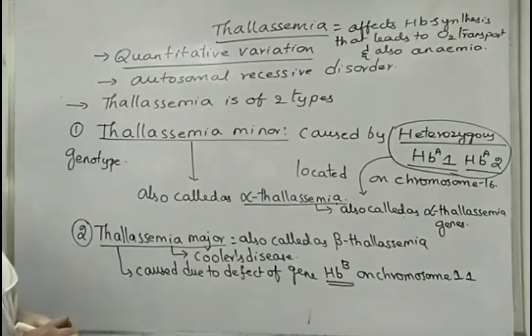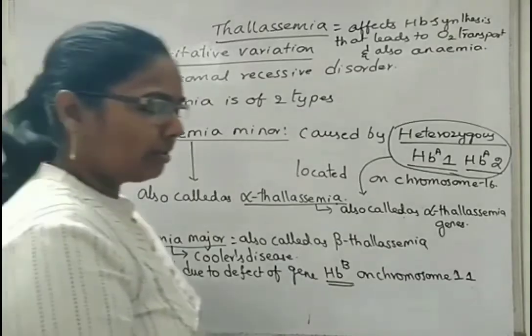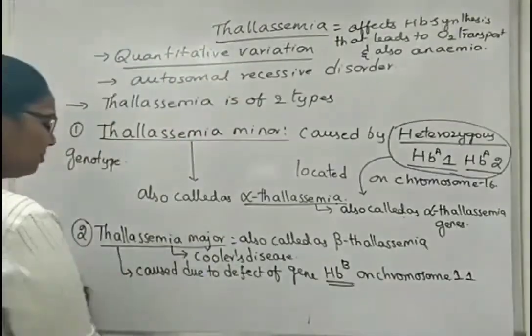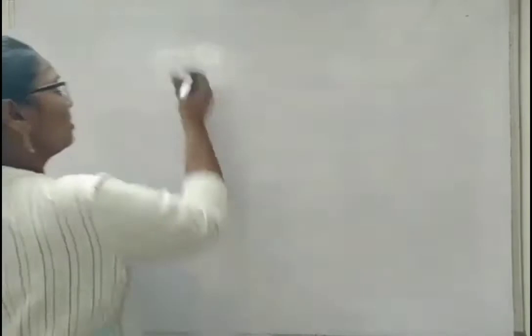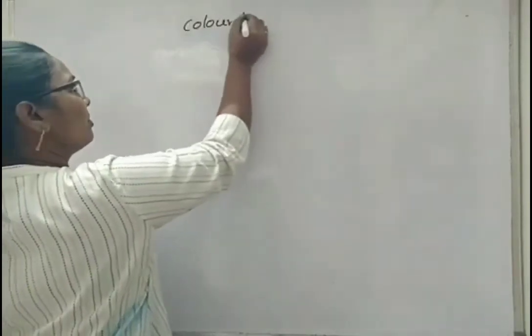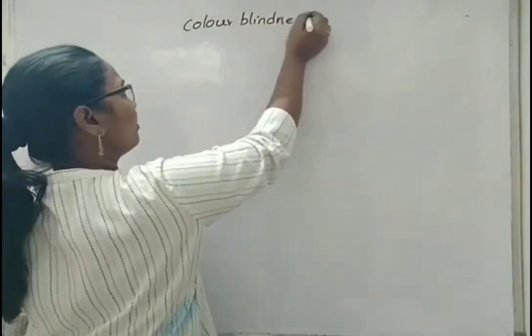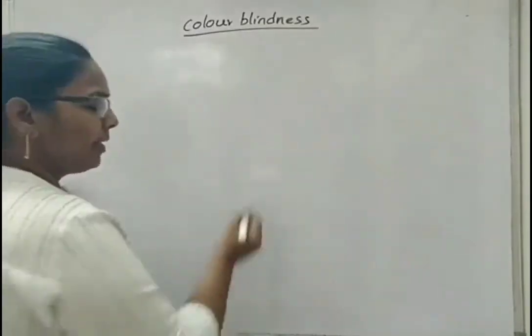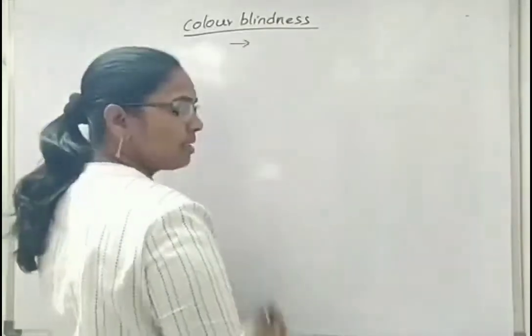This is about thalassemia. Next, we will see about another disorder, that is color blindness. Color blindness is an X-linked recessive disorder.